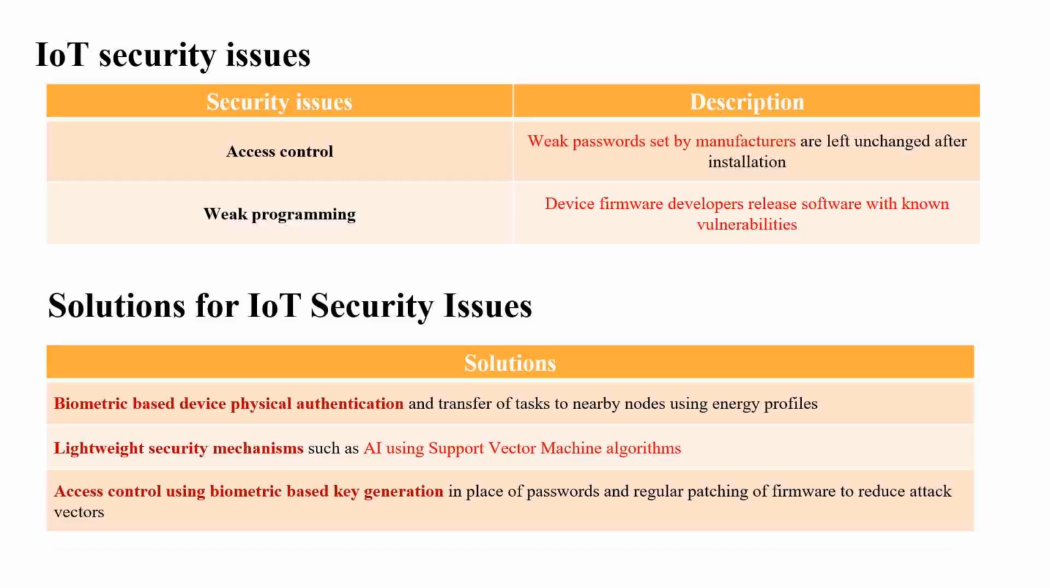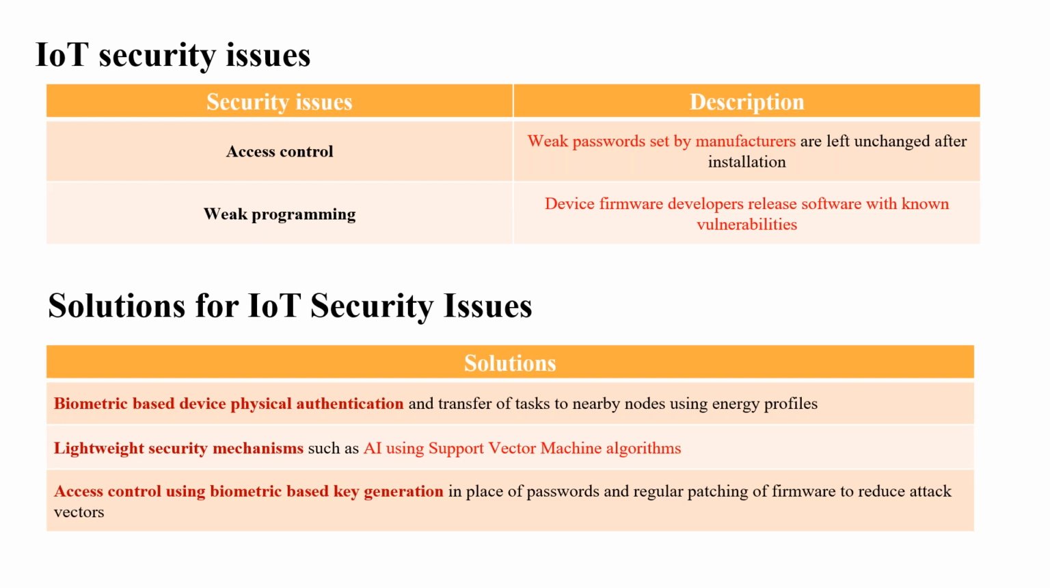Next security issue is access control. IoT data is easily accessed, because a main limitation is that weak passwords set by the manufacturer are left unchanged after installation. Next, weak programming is also an issue. Device firmware developers release software with known vulnerabilities. So these are also IoT security issues.